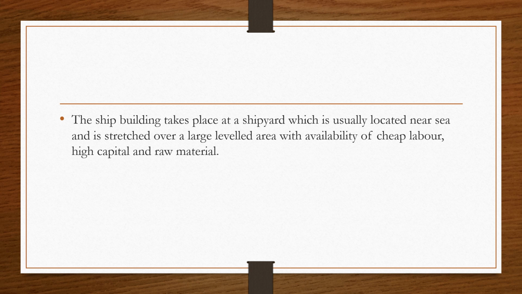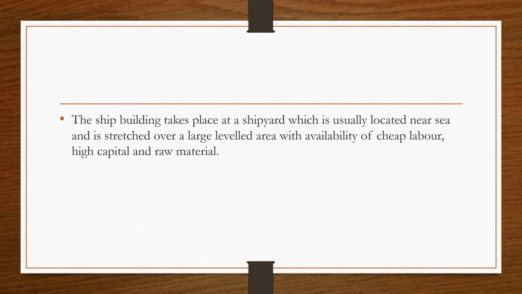Near the sea there should be a leveled area wherein we can assemble the ship. A ship cannot be brought from anywhere and put into a workshop and be ready to be transported. We have to assemble each and every part, and it takes time. This assembling of the ship is done with the help of labor. This labor is easily available in these areas with less wages. Less wages means they are able to work for less money.